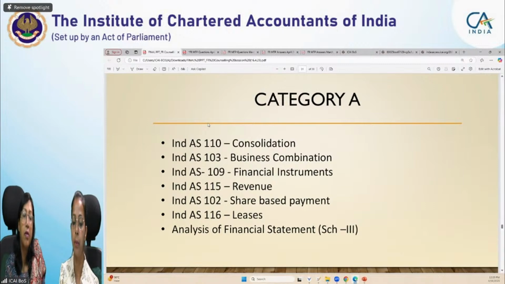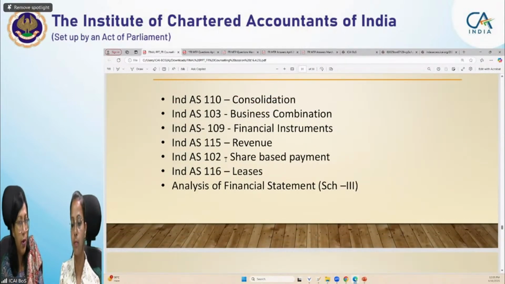And while you are preparing, this is a crucial time. You are standing here, so you should first cover these Ind AS. When you cover them, you are covering a main portion of your exam, and you will get the confidence that you will get passing marks. You will not be tense about whether you are going to pass or not. So category A is the most important category, with the major Ind AS. Firstly, you cover these, then you move on.